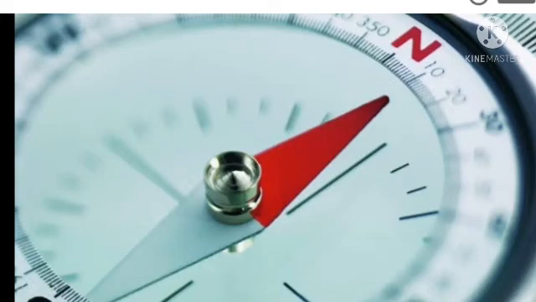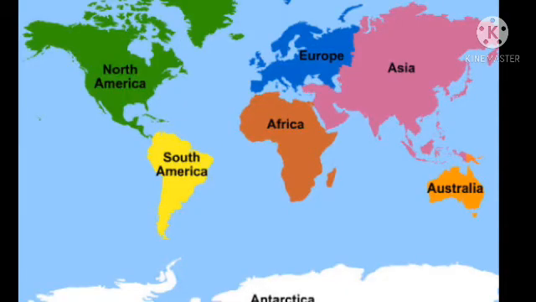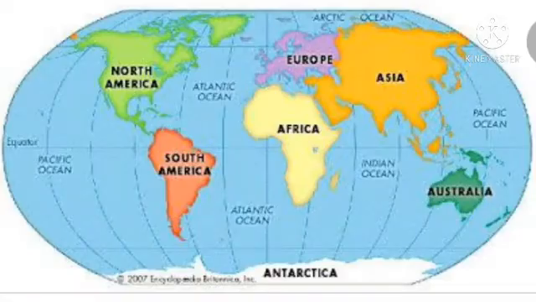So now we come to know about continents. What are continents? The surface of the earth that is covered with large land masses and water bodies are called continents. It means continents are large land masses and water bodies on the earth's surface through which our earth is covered.